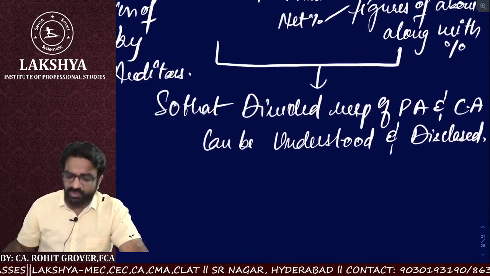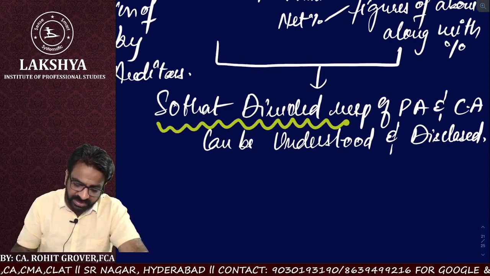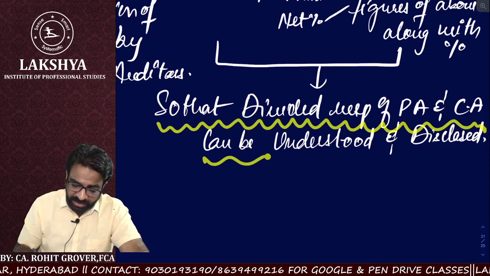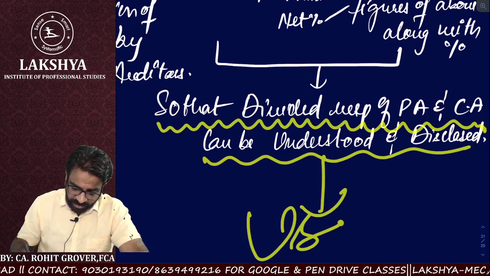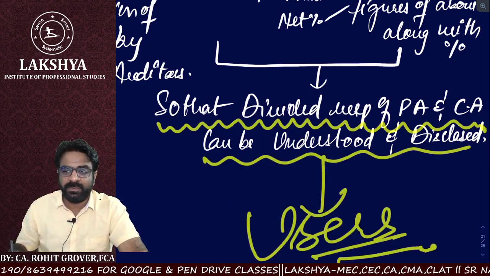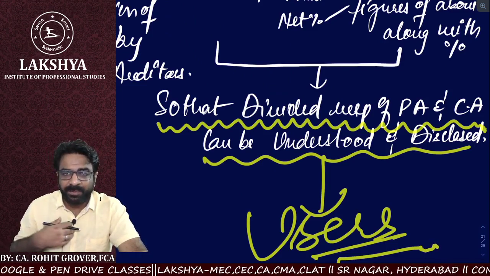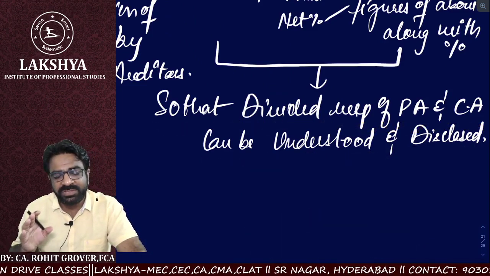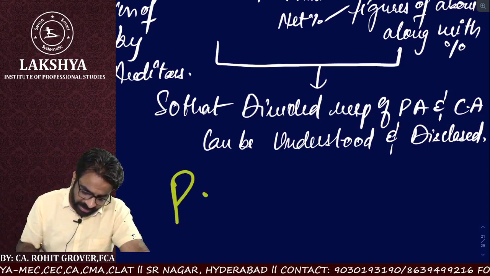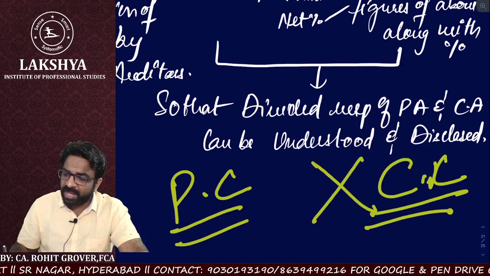And why is he doing that? Why does he have to do that? So that the users of financial statements can understand the divided responsibility of the parent auditor and the component auditor. Users should not have the wrong impression that I am also the auditor of the component company. I am the auditor of only the parent company. I am not the auditor of the component company. Are you getting the point?